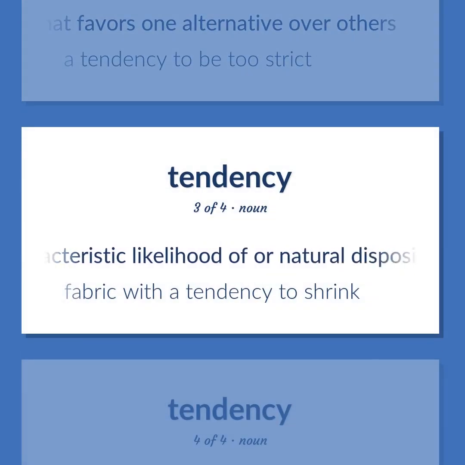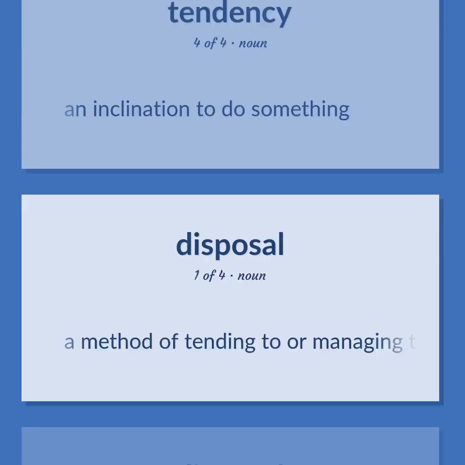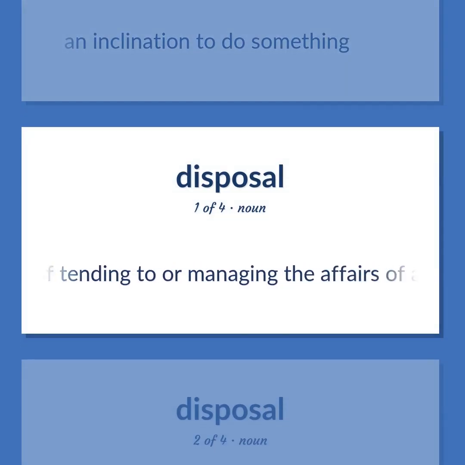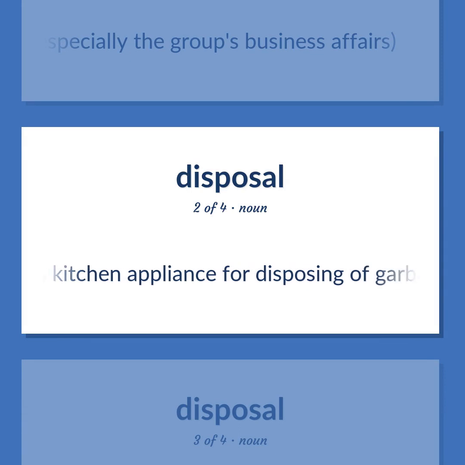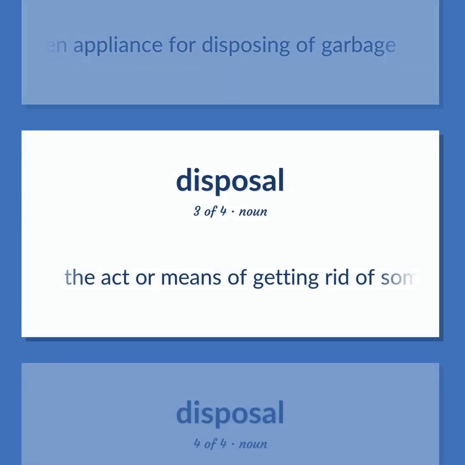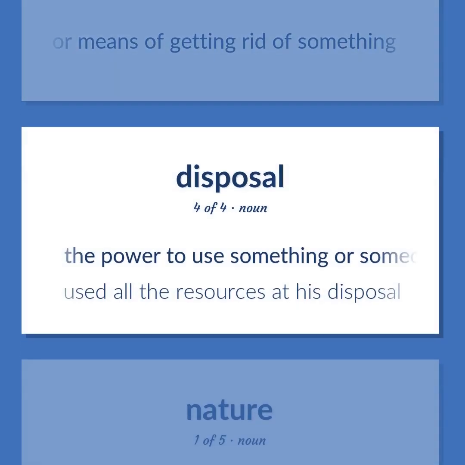A characteristic likelihood of or natural disposition toward a certain condition or character or effect. Fabric with a tendency to shrink. An inclination to do something. A method of tending to or managing the affairs of some group of people, especially the group's business affairs. A kitchen appliance for disposing of garbage. The act or means of getting rid of something. The power to use something or someone. Used all the resources at his disposal.